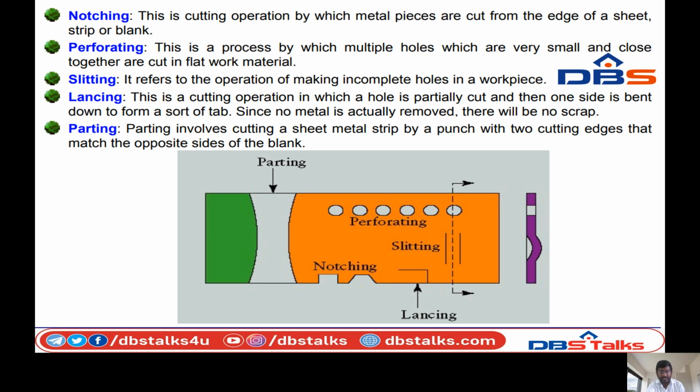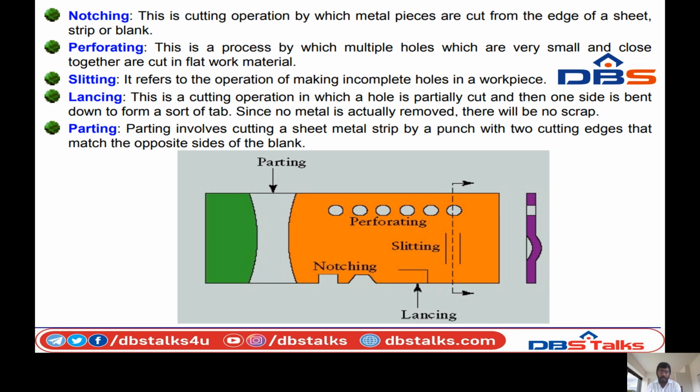So we can see the figure. This is the lancing operation. This is the cutting part, so this will be cut. This will be cutting the metal strip, but it cannot remove the material in this operation, so this material will not be removed. So no scrap is formed in the lancing operation. This is just the cutting part, so this shape.